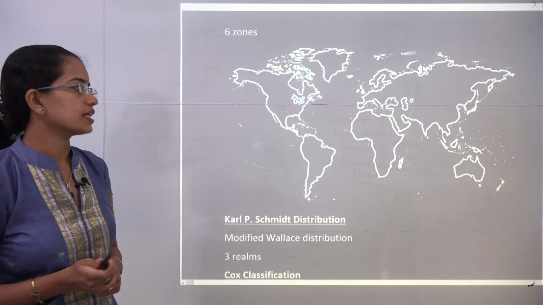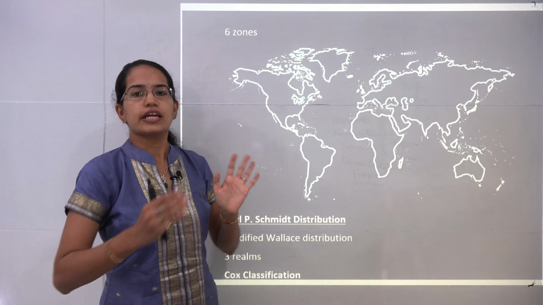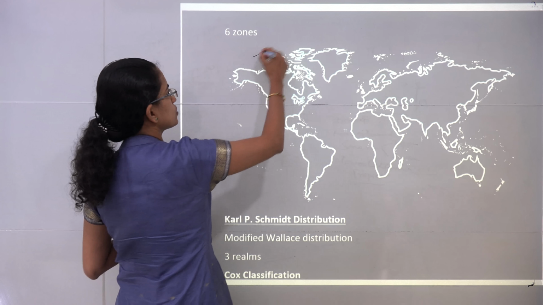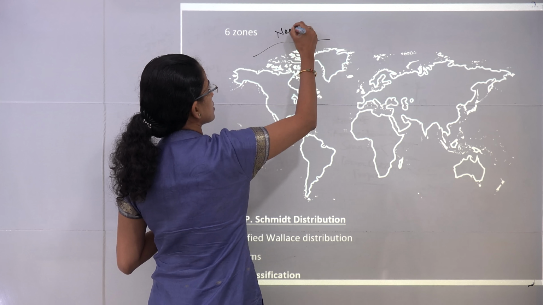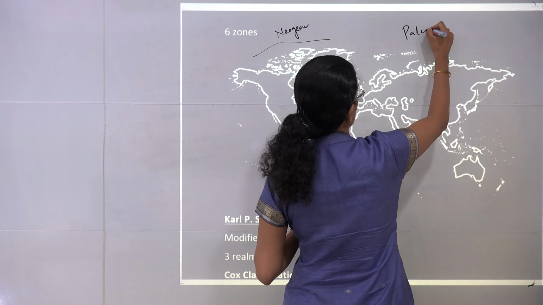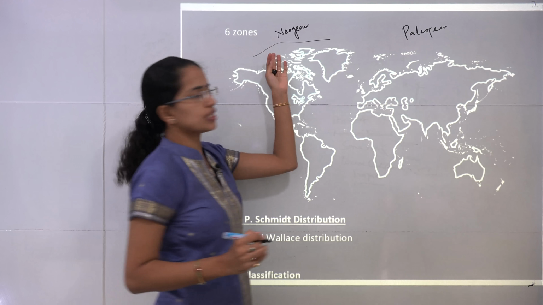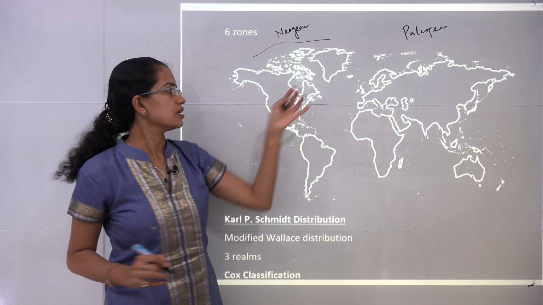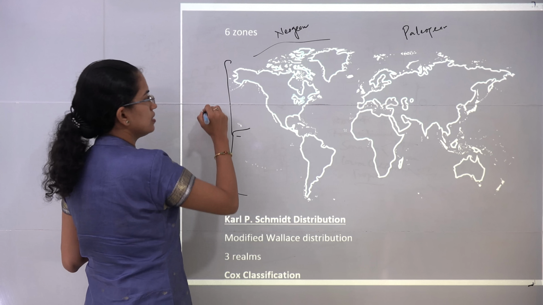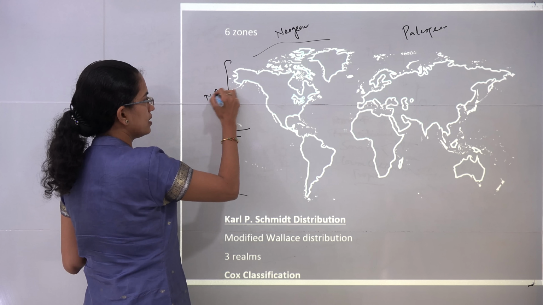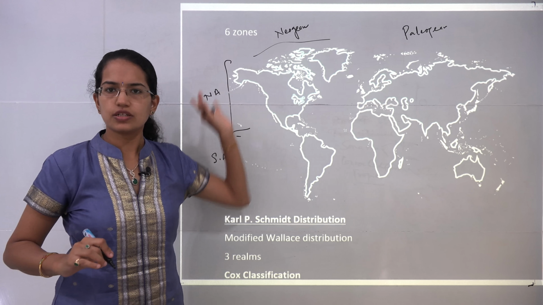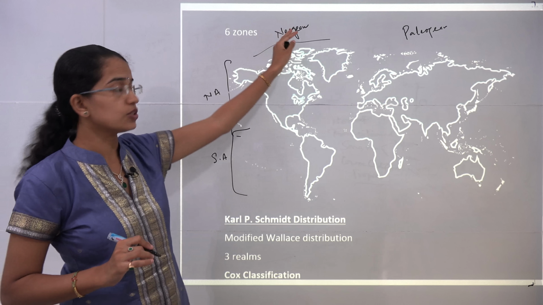Furthermore, he divided the whole globe into 2 basic regions: the Neogea and the Palaeogea, so the Neogean region and the Palaeogean region. In the Neogean region, he classified Nearctic and Neotropical. Nearctic was North America and Neotropical was the South America region. So these were the 2 regions that he classified under Neogea.